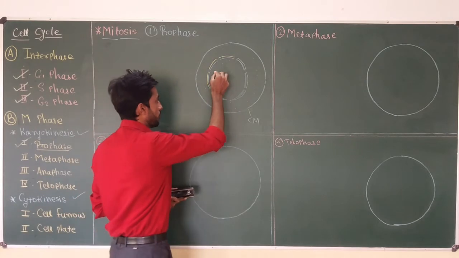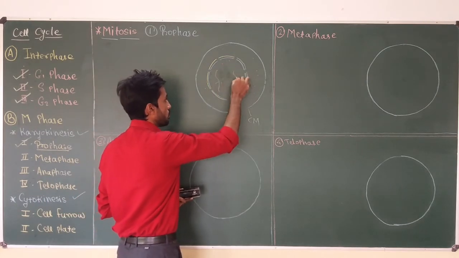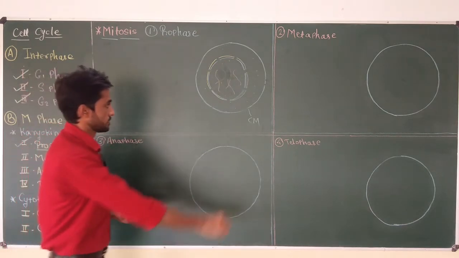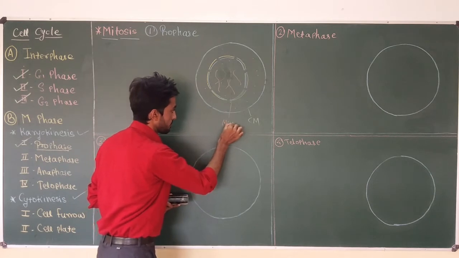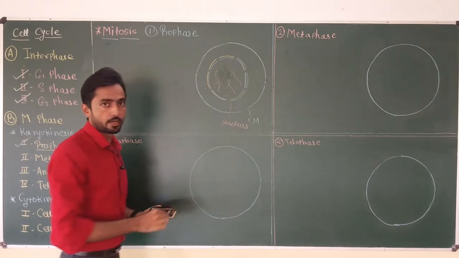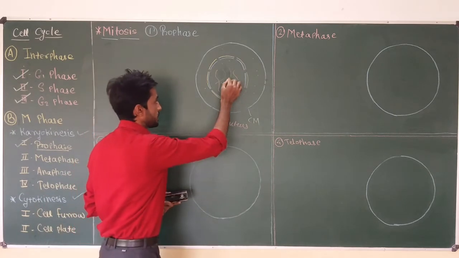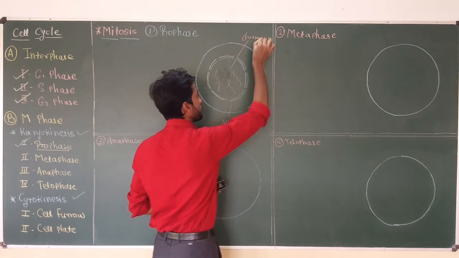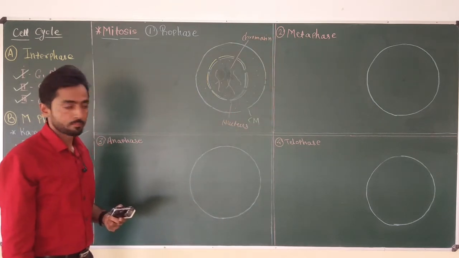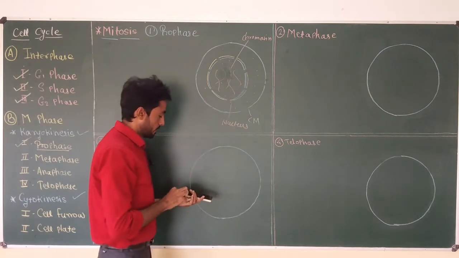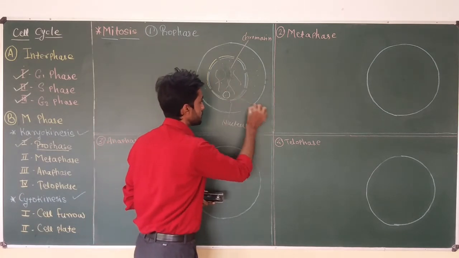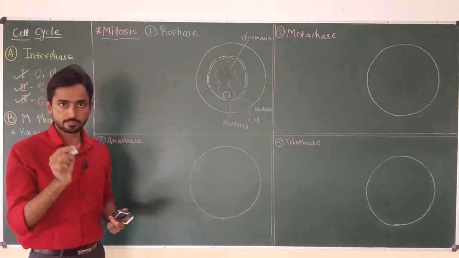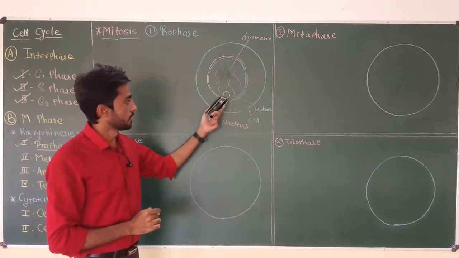So I am drawing 5 chromatin inside the nucleus. Okay, suppose this is the nucleus with nuclear membrane and nuclear pore. Inside the nucleus there are chromatin, 5 in number. And the nucleus also contains a nucleolus. Nucleolus, the spherical body present inside the nucleus, is the nucleolus.